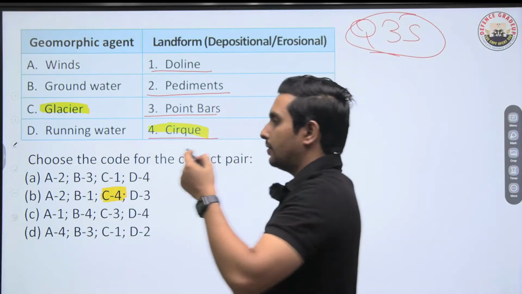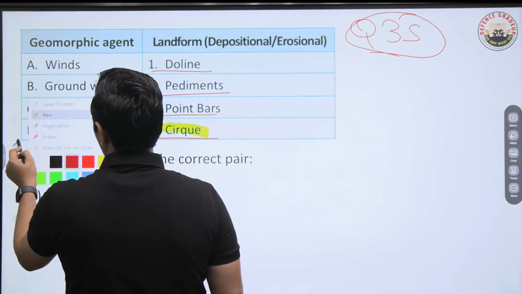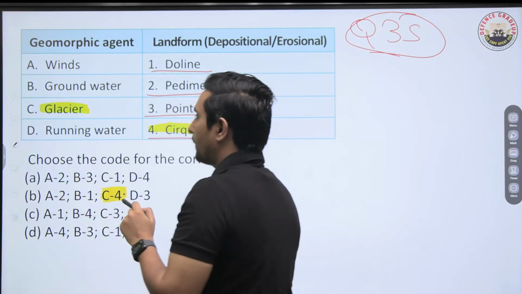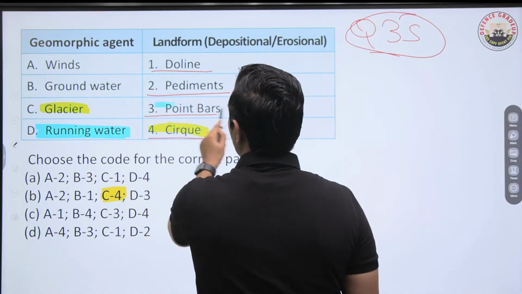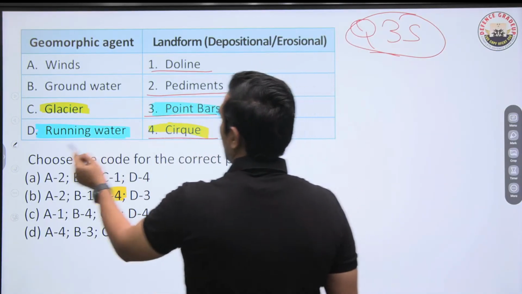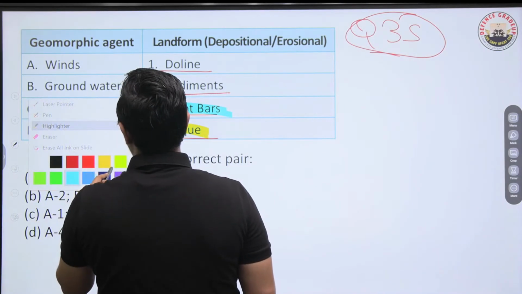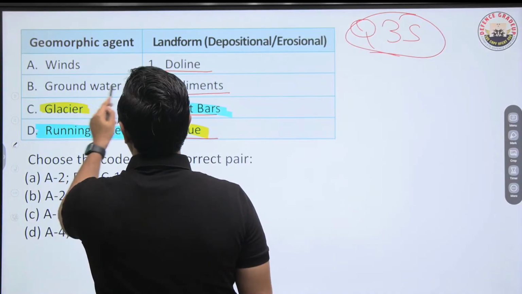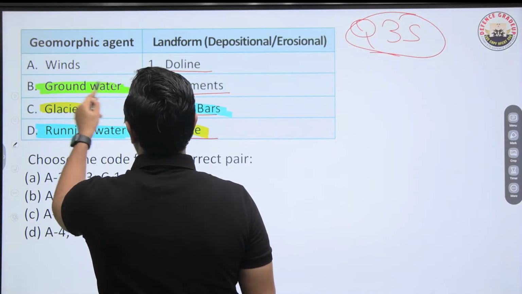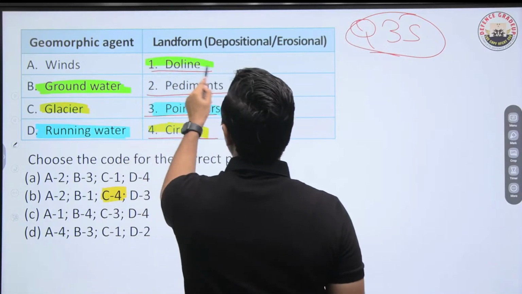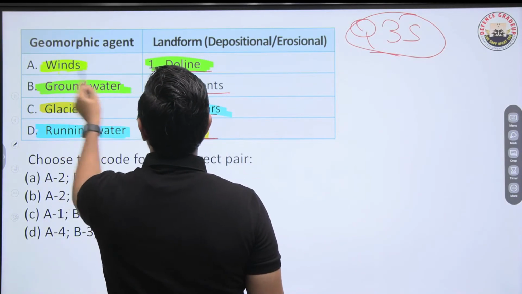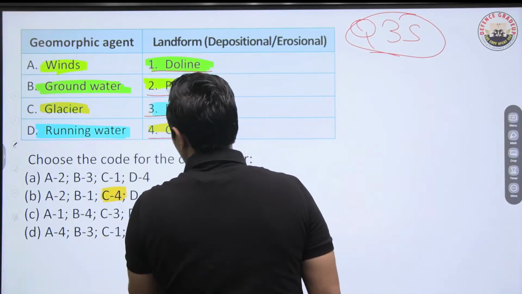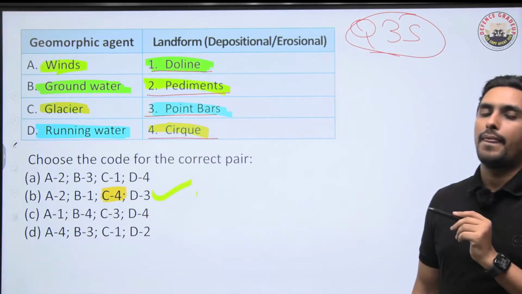But anyway, we talk about some others as well. For example, running water is forming the point bars. If we talk about the groundwater, it is leading to the dolines, and if I talk about the winds, that is pediments. So of course, B is the right answer.